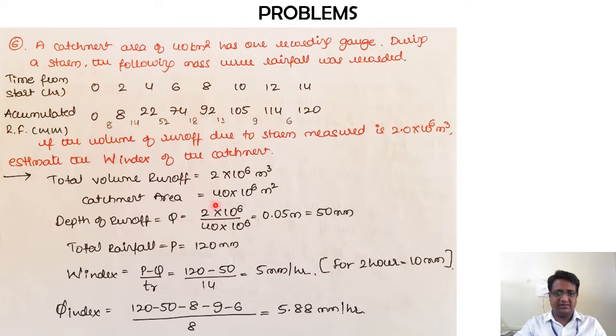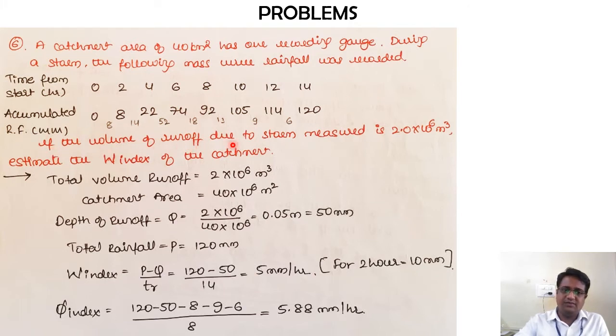Now again, let us start with the question. This is the sixth problem that we are solving. A catchment area of 40 kilometers squared has one recording gauge. During a storm, the following mass curve rainfall was recorded. Time from start: 0, 2, 4, 6, 8, 10, 12 and 14 hours. Accumulated rainfall: 0, 8, 22, 74, 92, 105, 114 and 120. You can compare this with the second problem that we solved; it is exactly similar.